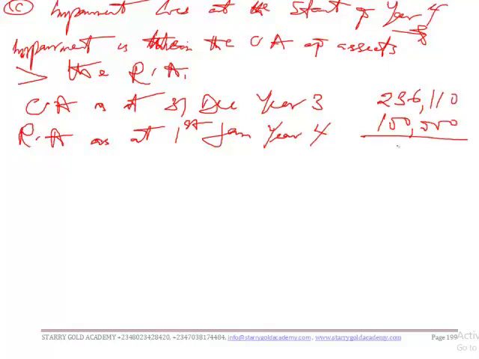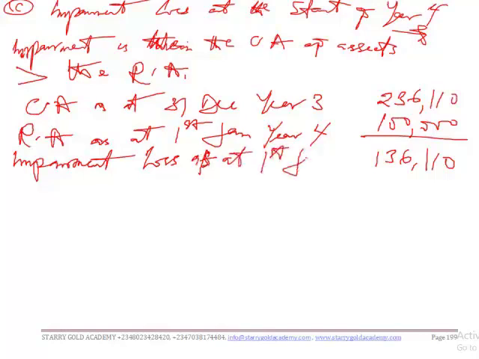So the difference is 136,110. This will be our impairment loss as at 1st January year 4.